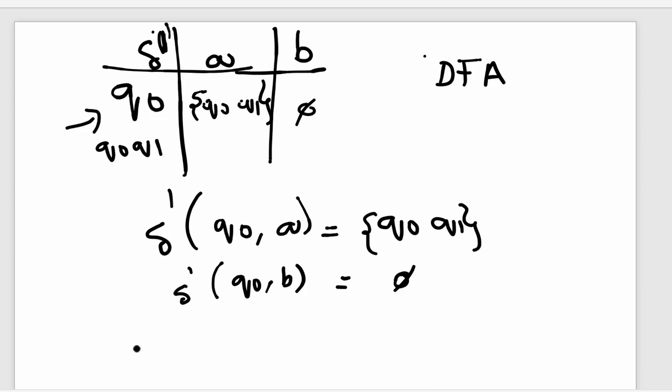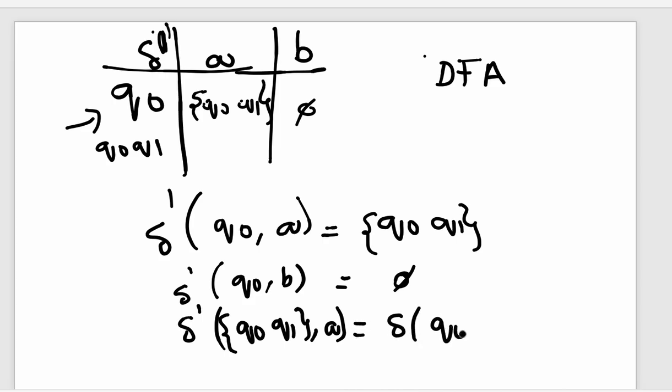Now for this new state Q0 Q1, we write delta dash of Q0 Q1 on A. We write it like this: delta of Q0 on A union delta of Q1 on A. So what is Q0 on A?